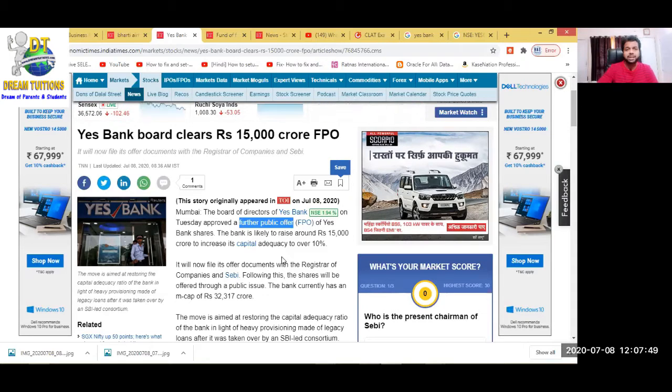After 16 years, they need more money now. And they want to sell new shares to the public and collect money from the public. That's why it is called not IPO, but FPO, that is, further public offer. That's all. It might be very heavy for you.